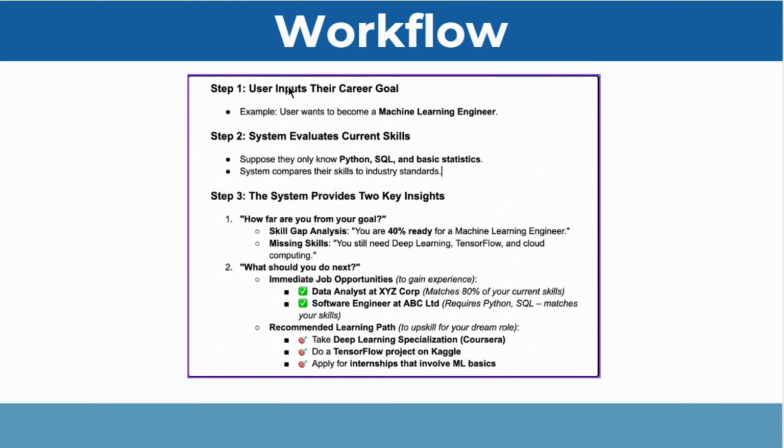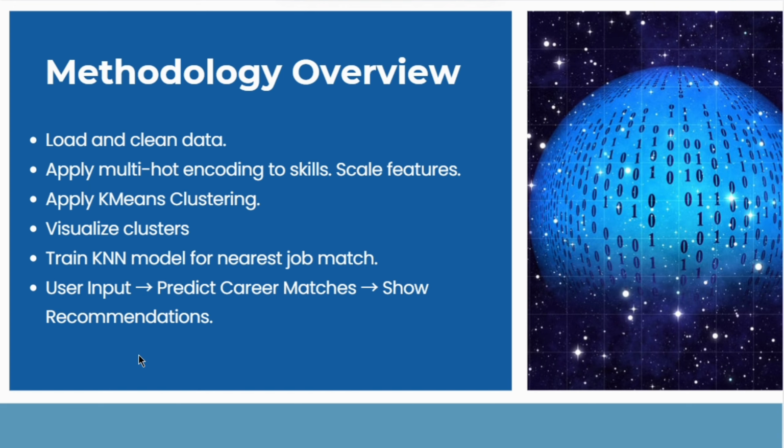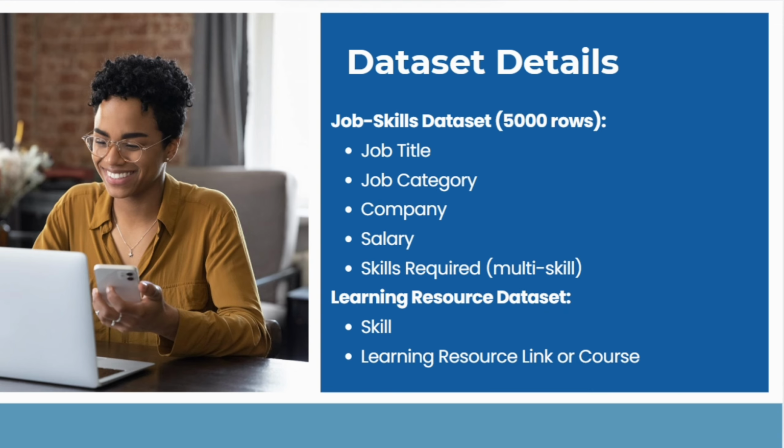So basically our system works in a way that it takes input from the user. For example, if the user wants to become a machine learning engineer and here are his or her current skills. Based on these current skills, the system provides us the skill gaps, missing skills, and it also recommends some learning paths and immediate job opportunities based on current skills. So here is an overview of the methodology and this is the dataset details.